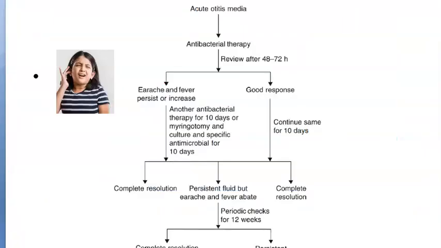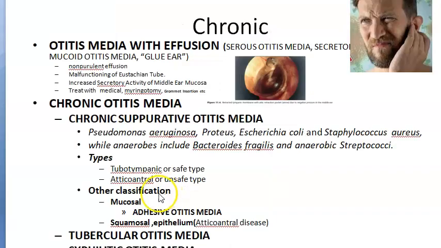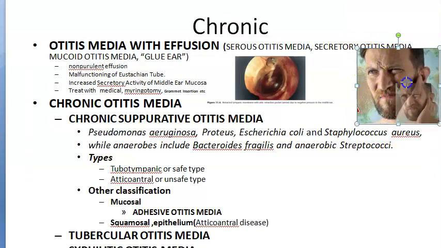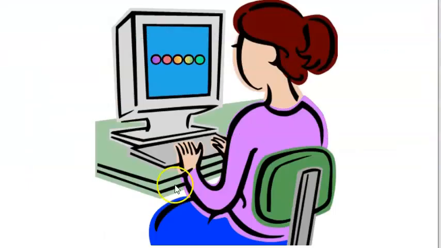Wow. Look at this, guys. You have acute otitis media, then they'll give antibacterial therapy, but still after 12 weeks there is persistent fluid, earache, etc. Then they are going to consider it as a persistent effusion, which is going to be treated as otitis media with effusion. What is this? Let's go ahead and check. See, otitis media with effusion has so many other names. Pay attention here, guys. This is serous otitis media, secretory otitis media, mucoid otitis media, or glue ear. All refer to the same thing.